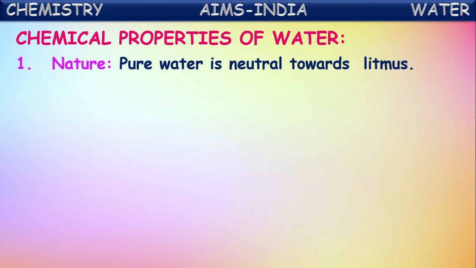First, if you see the nature of water, pure water is neutral towards litmus. So it is neither an acidic nor a basic substance. It is a neutral substance. Generally, acids turn blue litmus to red color, and bases turn red litmus to blue color. If you take these two colored litmus papers and test water, it won't show any color change. That shows water is a neutral substance.